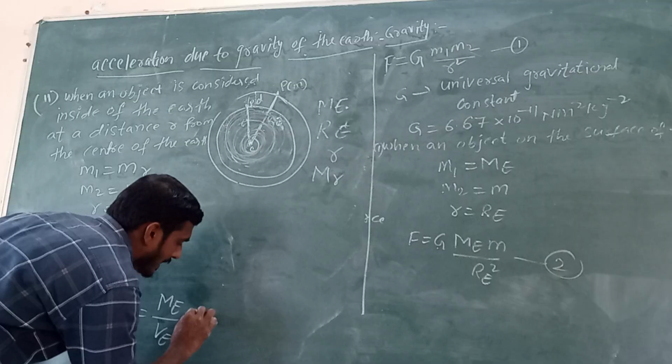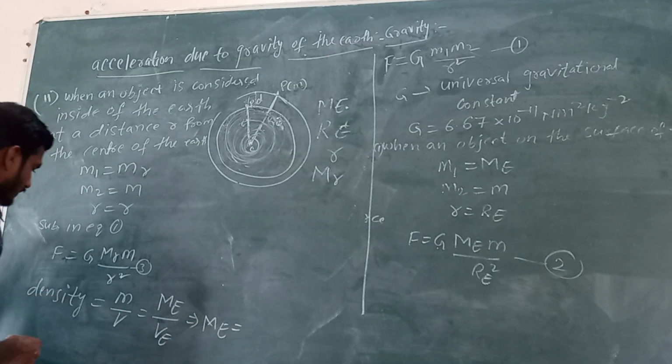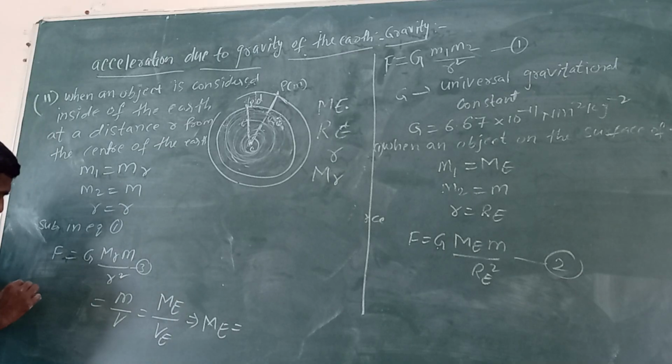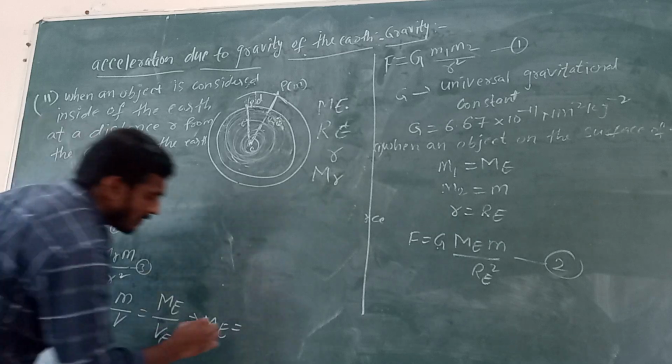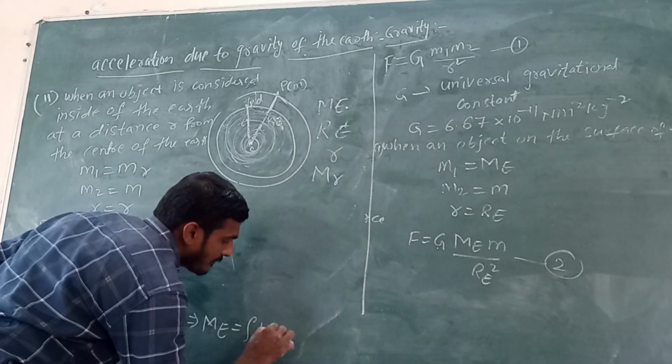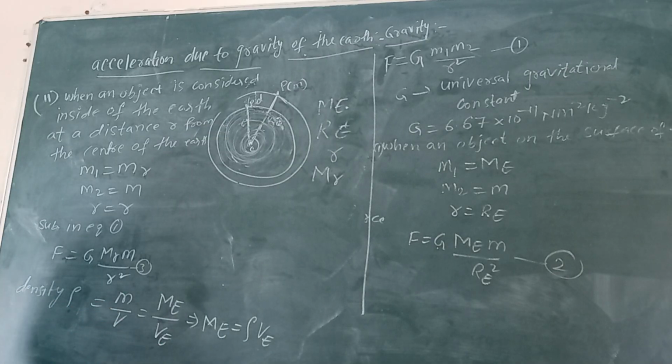So from this we can write mass of the earth, M equals rho V, where density is denoted by rho.